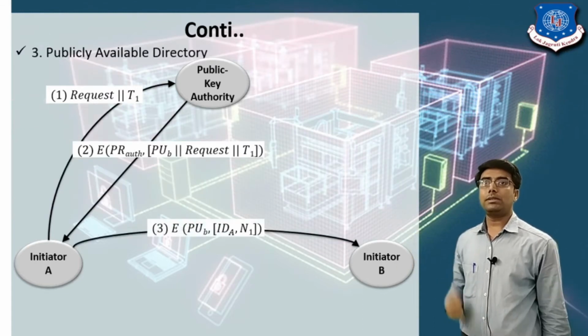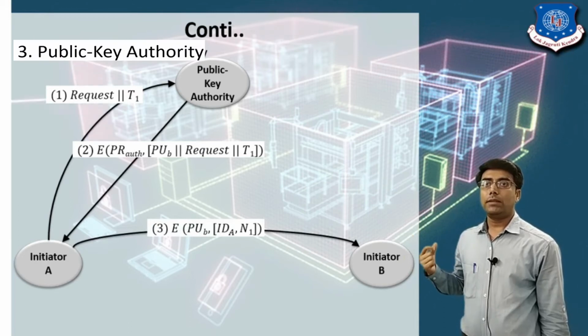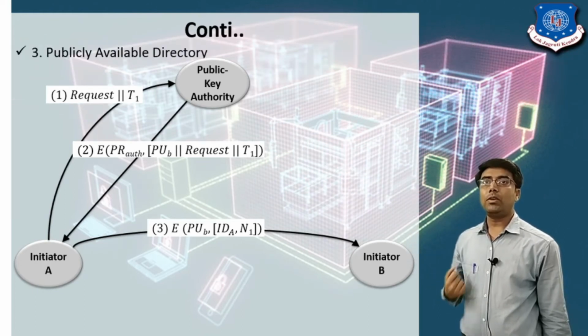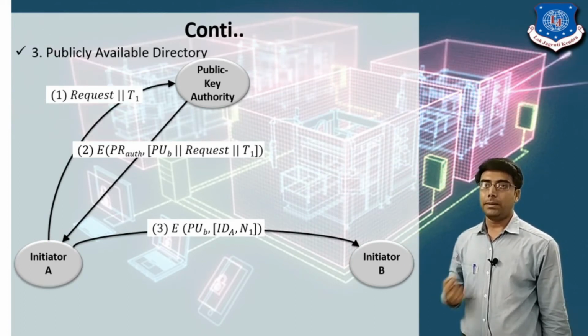Now in the third step, user A wants to ensure whether the message is sent by the public key authority or not. So user A verifies that the public key authority used its private key.